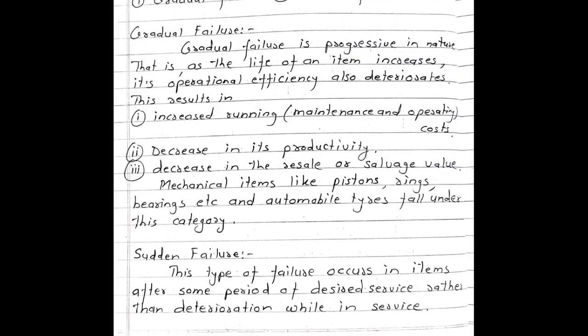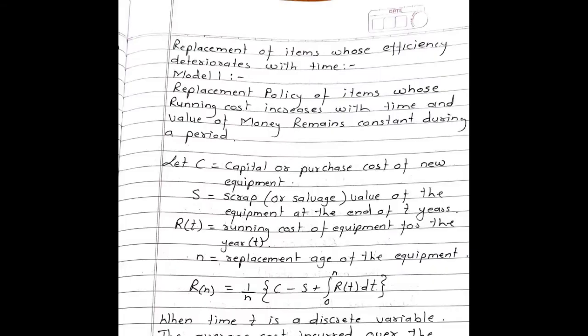Sudden failure. This type of failure occurs in items after some period of desired service rather than deterioration while in service. Replacement of items whose efficiency deteriorates with time. Model 1: Replacement policy of items whose running cost increases with time and money value remains constant during a period.